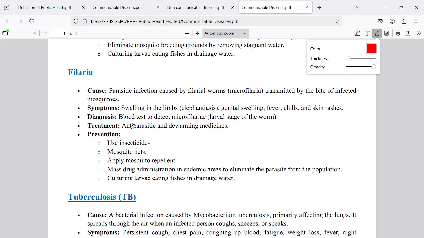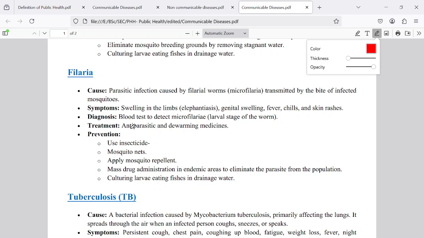What happens is the leg or the diseased part of our body bulges out and grows, and then the leg becomes just like an elephant's leg. That is why it is also called elephantiasis. So this is mainly caused by the Culex mosquitoes, which transport the disease-causing microorganism, the filarial larvae, that is, microfilaria larvae.